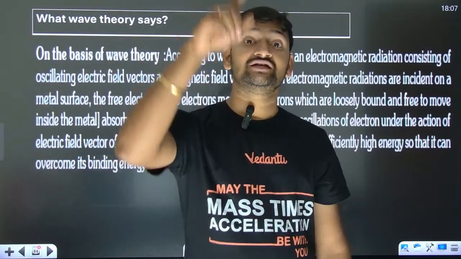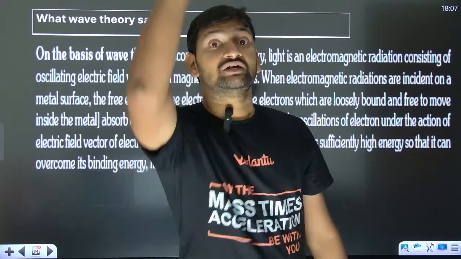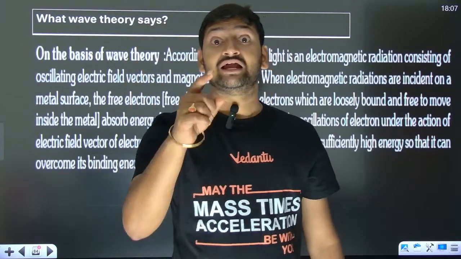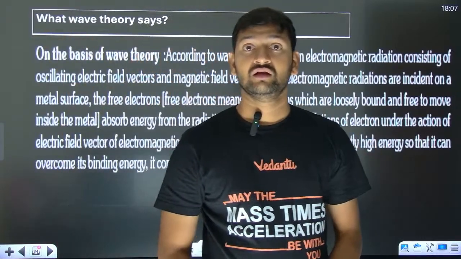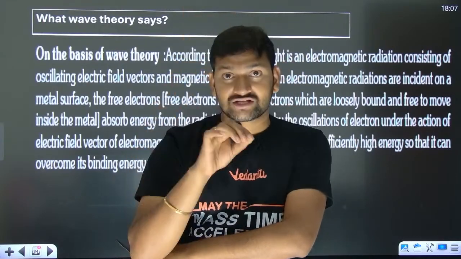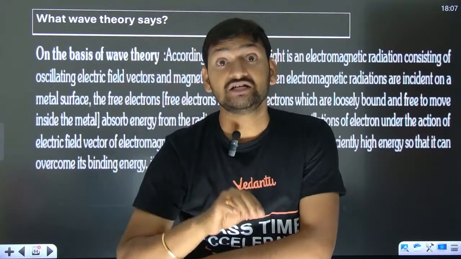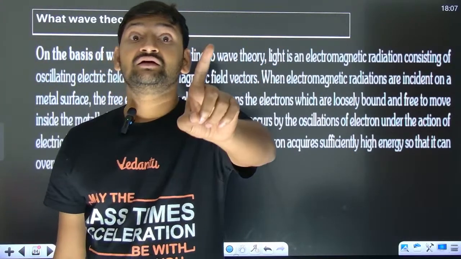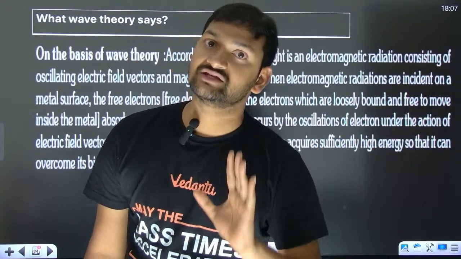Wave theory says that there is electric field, slowly the electron will be made to oscillate, and slowly the amplitude of that electron is going to be increased, and at one point of time the electron gains enough energy to go out. So this whole process takes some time. The light strikes, then the electric field makes it oscillate, and the electron should gain sufficient energy, then it is going to go out. So according to wave theory, light takes some time to emit the electron. That's what the wave theory says.